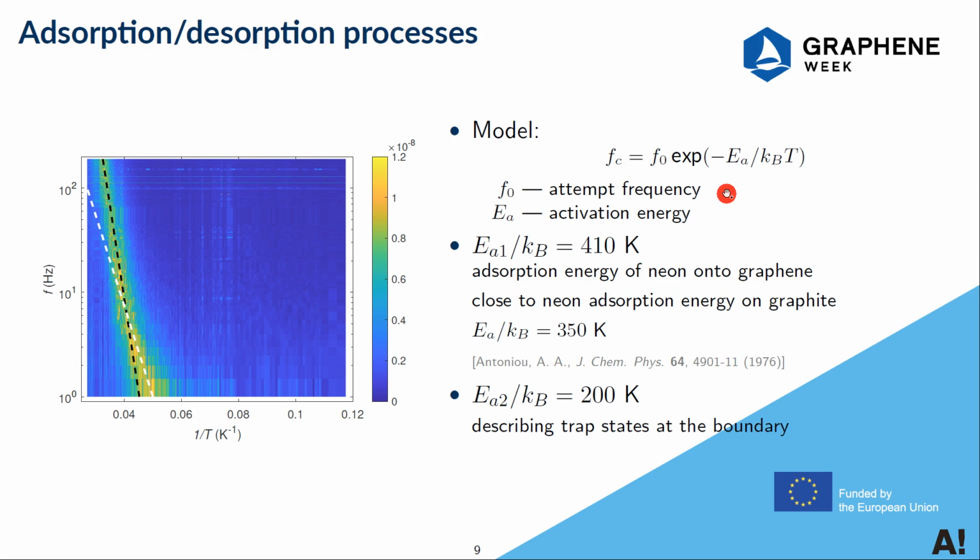And the adsorption and desorption of neon atoms should be thermally activated. It can be described by the Arrhenius equation, from which we get two different energy scales. One corresponds to roughly 400 Kelvin, which we describe as the adsorption energy of neon on graphene, and the other one 200 Kelvin, which we describe as trap states at the boundary.